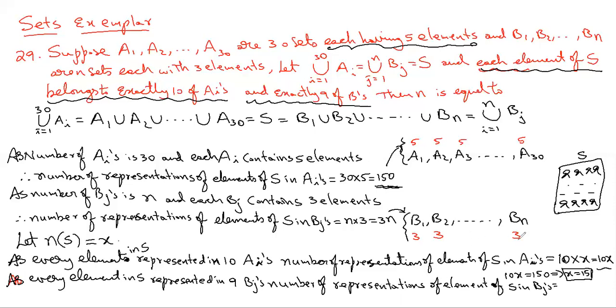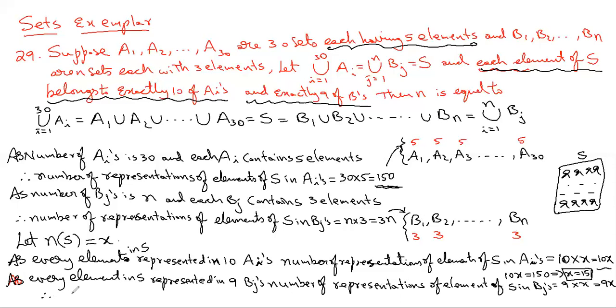There are x elements in S, and every element is represented in 9 B_j's. So x into 9 is equal to 9x. But this 9x should be equal to 3n, because you calculate the number of participations from the B_j side and the S side.